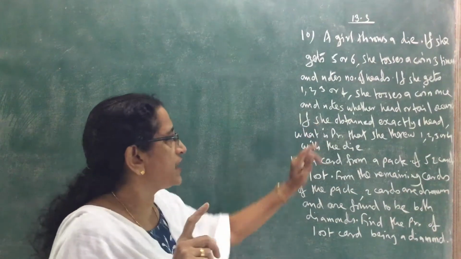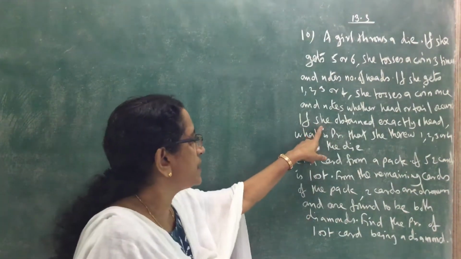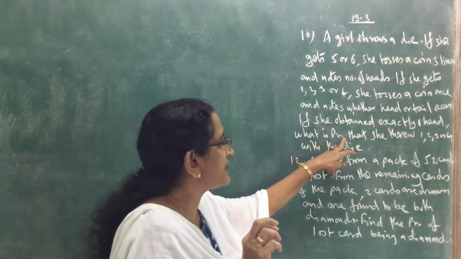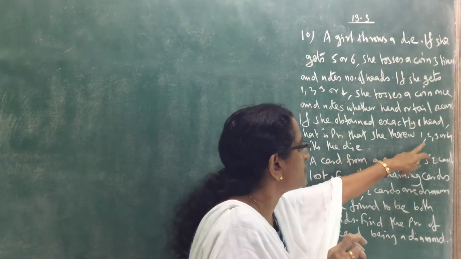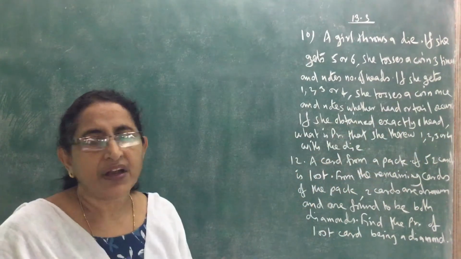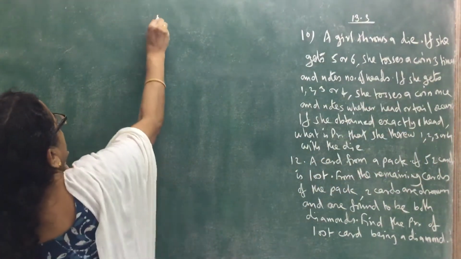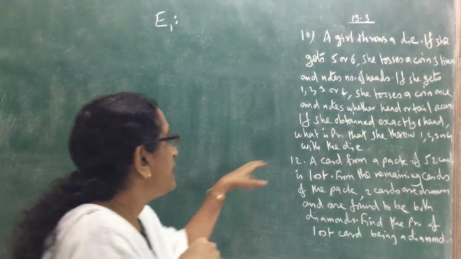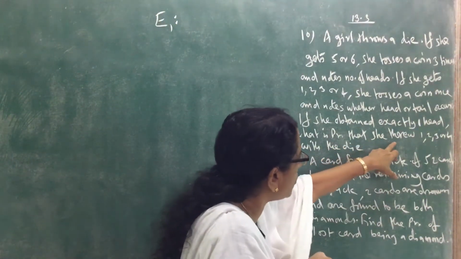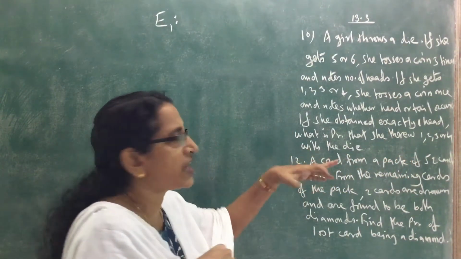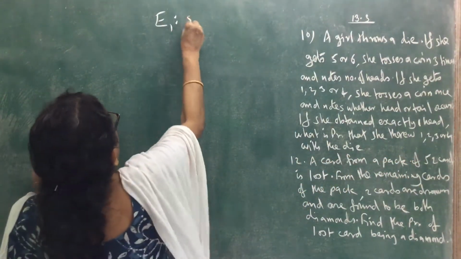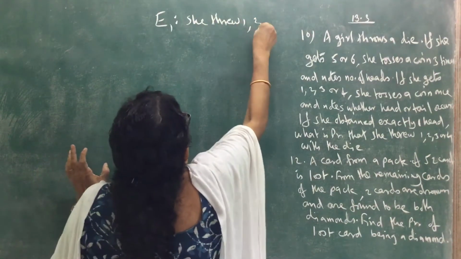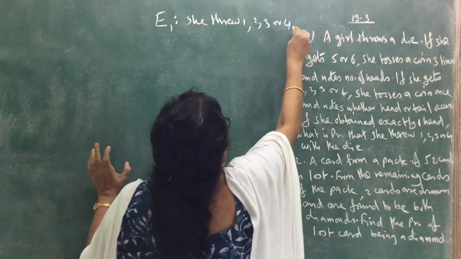Now, given that she obtained exactly one head, what is the probability that she threw 1, 2, 3 or 4 with the die? So what is E1? Given what, what probability do we want to find? The probability that she threw 1, 2, 3, 4 with the die. So we can take that as E1.